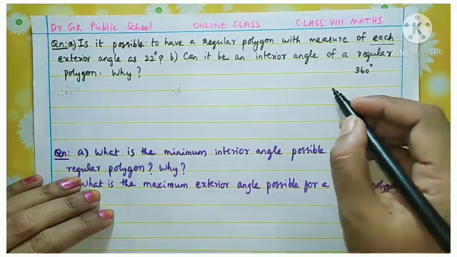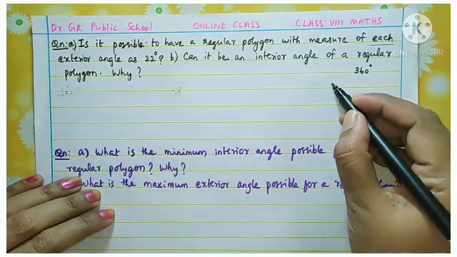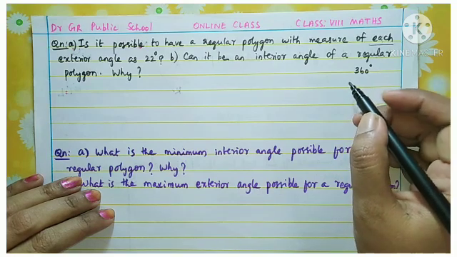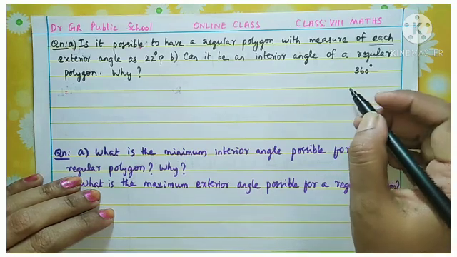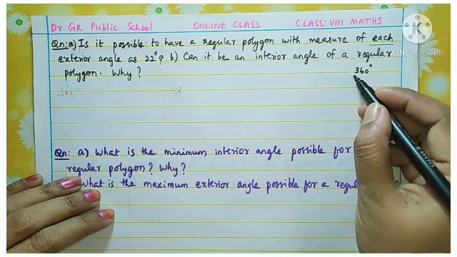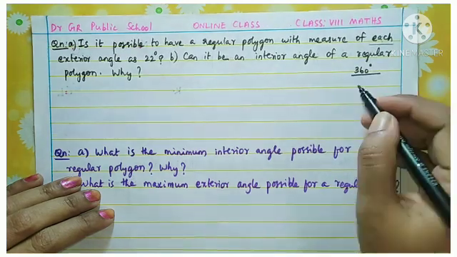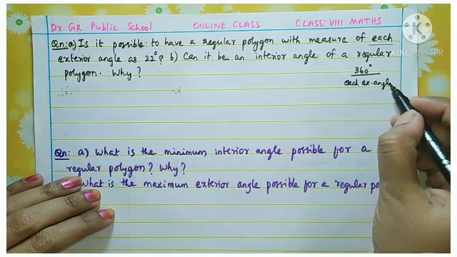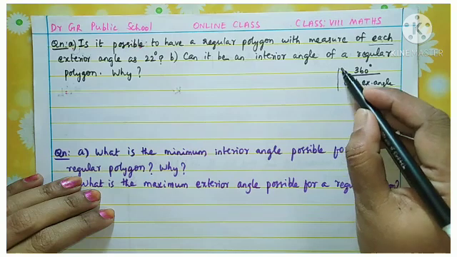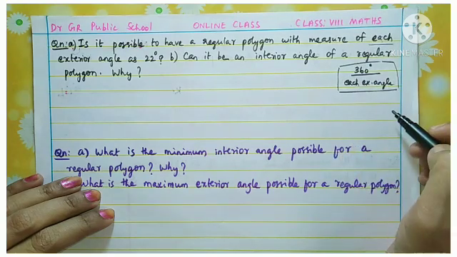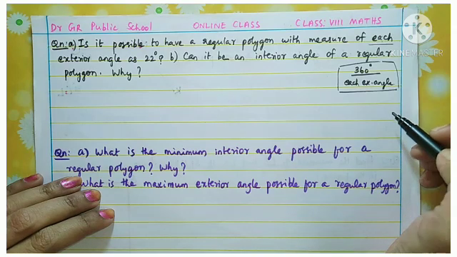And for finding the number of sides of the polygon, you divide this total 360 degrees by each exterior angle, correct? So this is the relation by which we find the number of sides of a regular polygon.